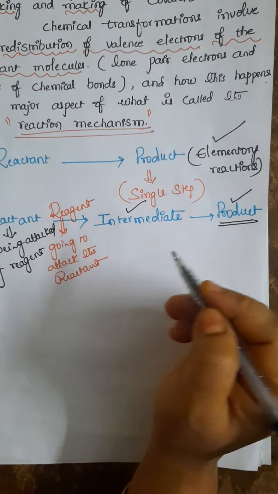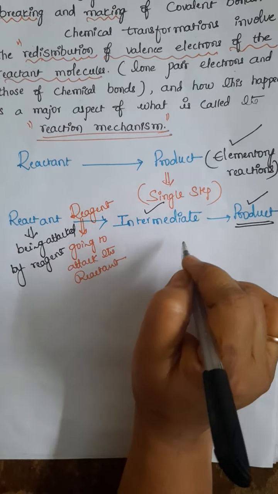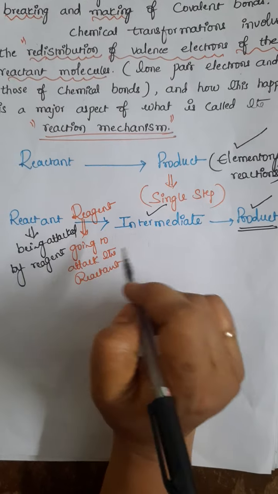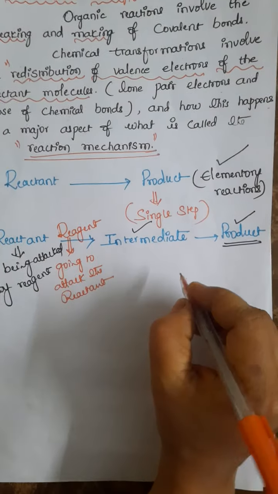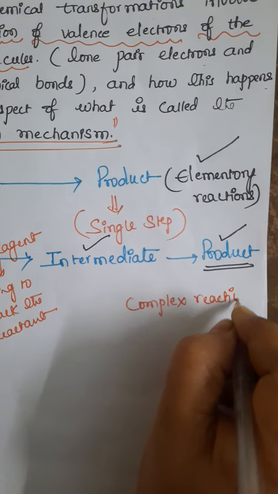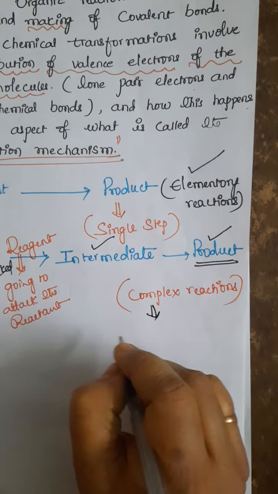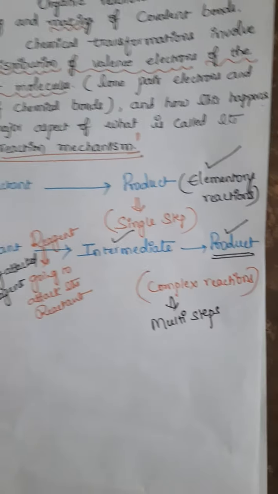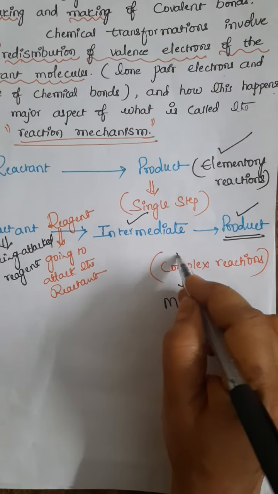Here the intermediates we can write as carbocations, carbanions, free radicals. These are very short lived species and more reactive. Most of the organic reactions occur with the formation of intermediates. This kind of reaction is called a complex reaction. Which kind of reactions, students? Complex reactions. Why are these called complex reactions? Because these reactions involve multiple steps. If we see the reaction mechanism, we can find more than one step. That's why these reactions are called complex reactions.